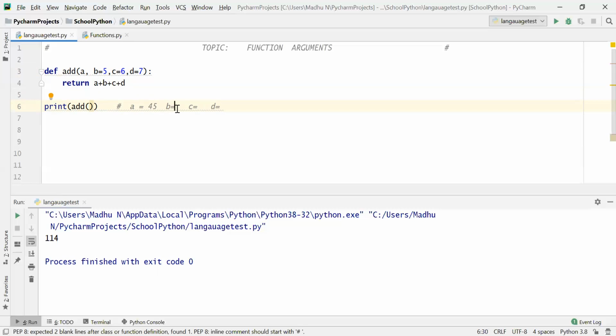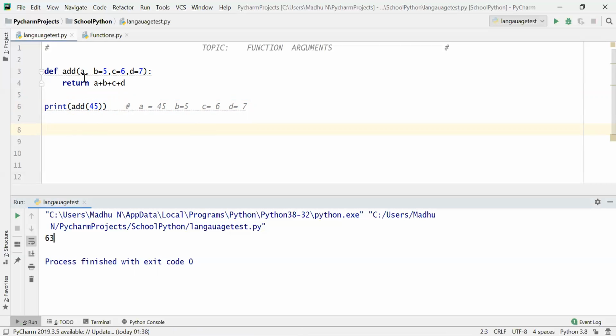Do you know the value of B? Yes, I know the value of B as 5. What is the value of C? 6. I know it. What is the value of D here? 7. I know it. So how many known things are there? B, C, D are already known to Python as B is 5, C is 6 and D is 7. Now what is unknown thing here? A. So you have to pass at least one value itself. That's all. Other values are substituted because they are default arguments.